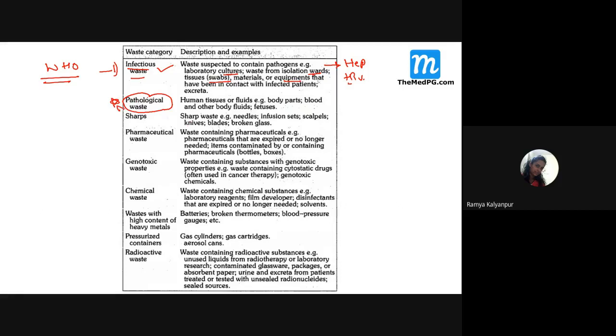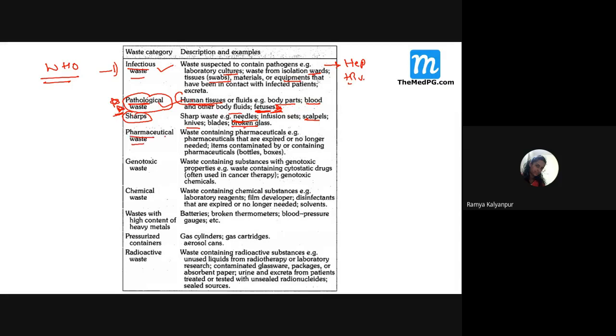Then what are pathological waste? A question has been asked. Human tissue like body parts, body fluids, or fetus. Students, remember, if the question is asked, a dead fetus is categorized under which type of waste? It is a pathological waste. Or any amputated limb or placenta, all this comes under pathological human waste. Then what about sharp waste? It includes needles, scalpels, knives or broken glasses.